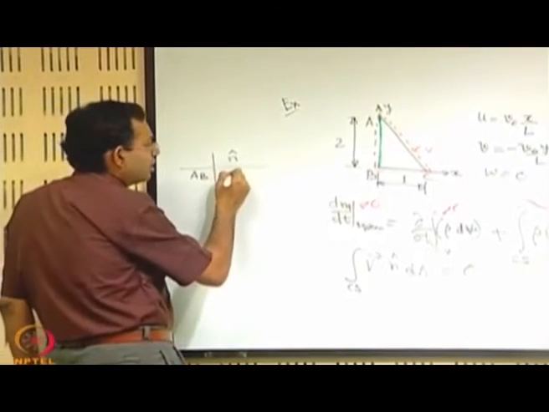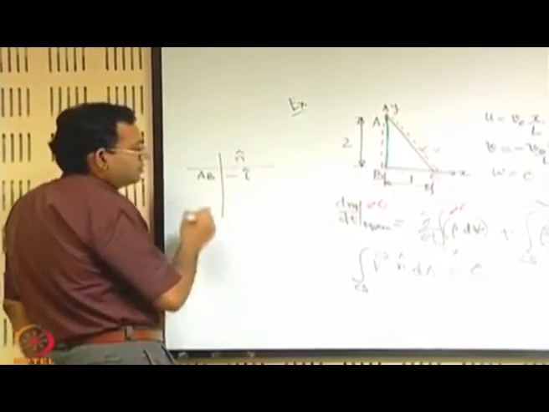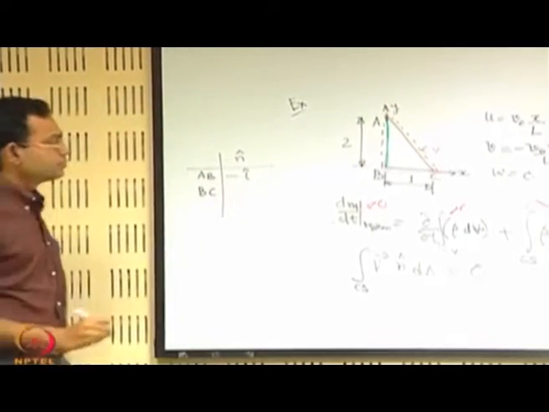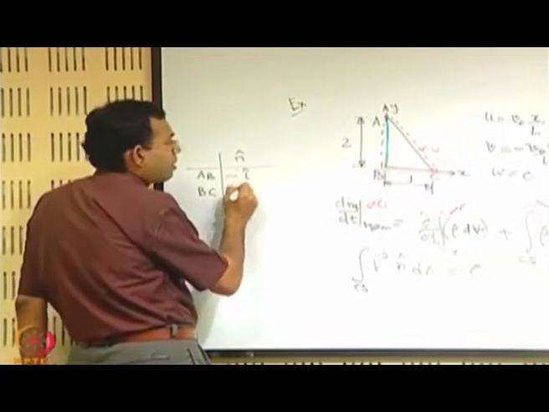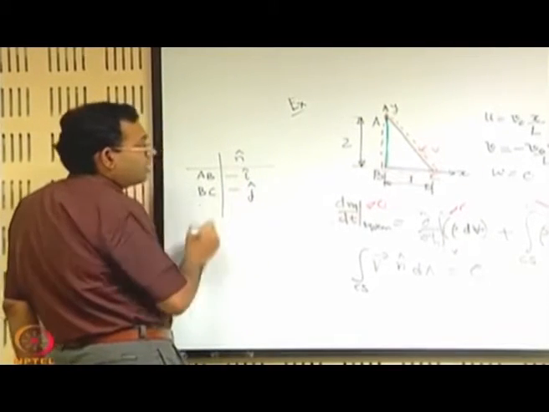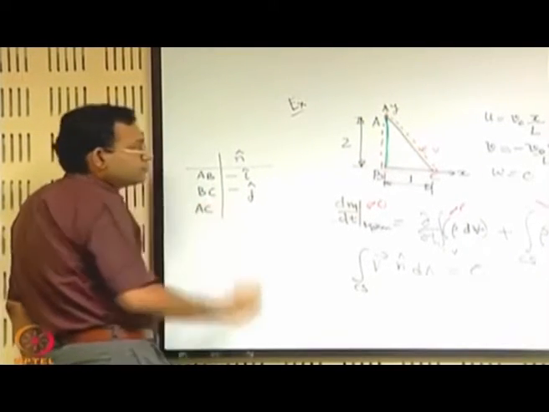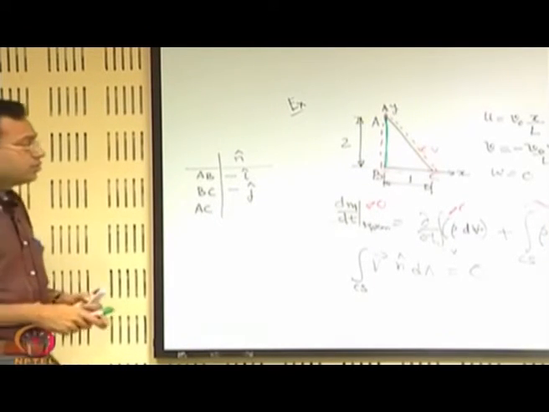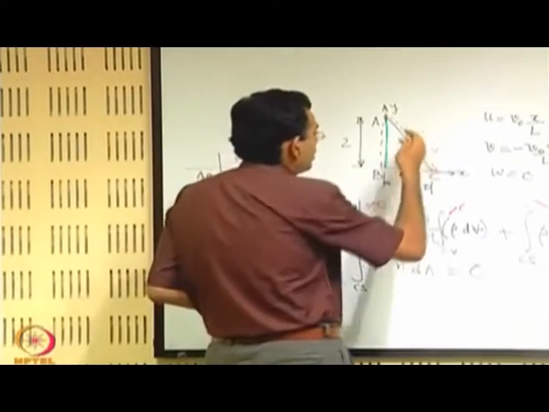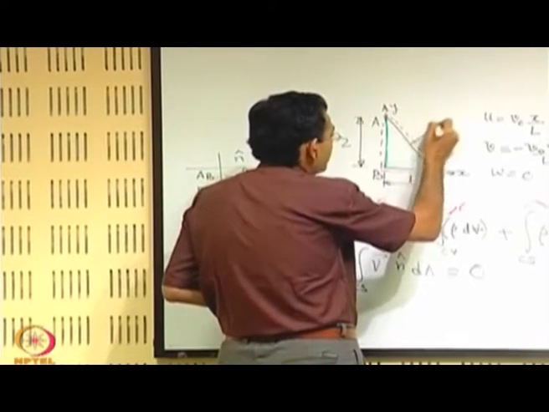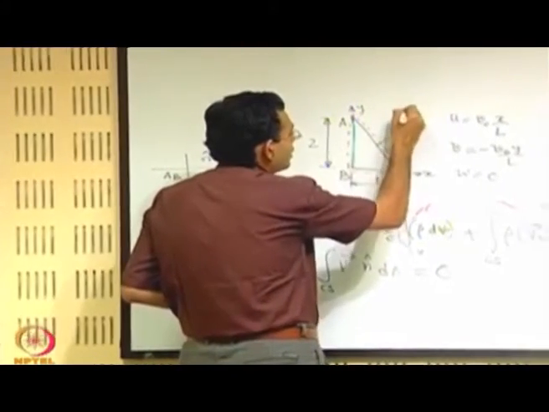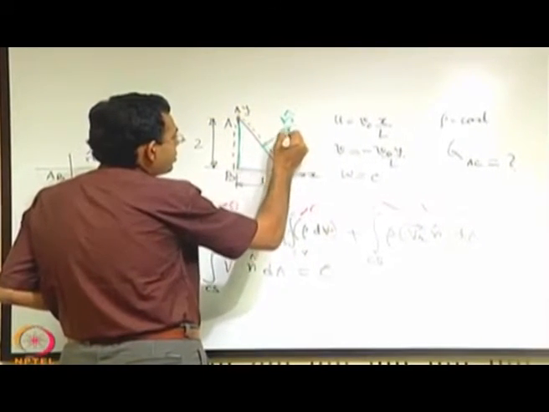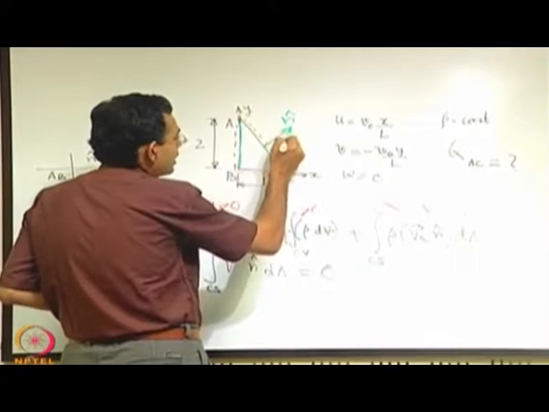Minus i. Then BC, and AC. So, for AC, let us say that this is the unit vector normal. So, this will have its components, let us say this angle is theta.